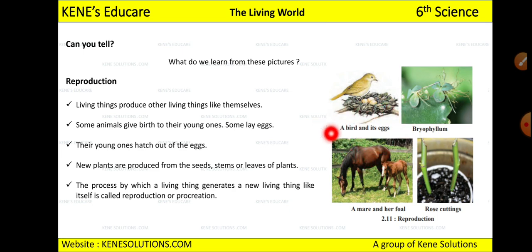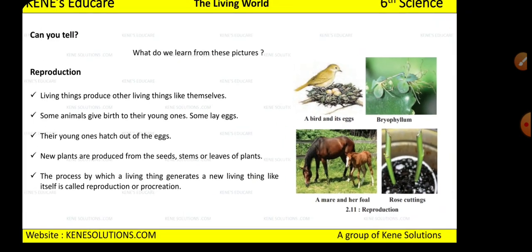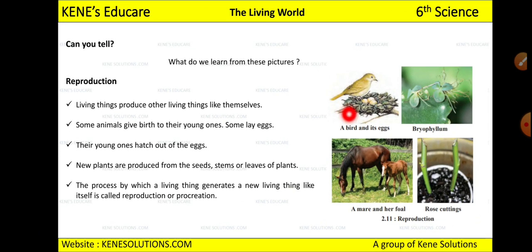See, this is a bird and its egg. This is bryophyllum. Then this is a mare and her foal, and this is the rose cuttings which are planted, and from this the whole rose plant will grow. Okay, so here you can say from this egg what will happen? New birds will come.